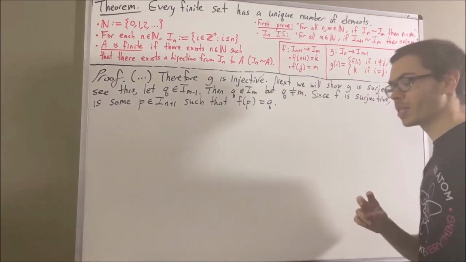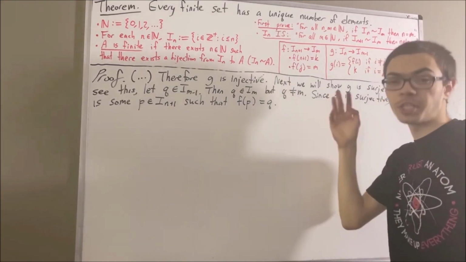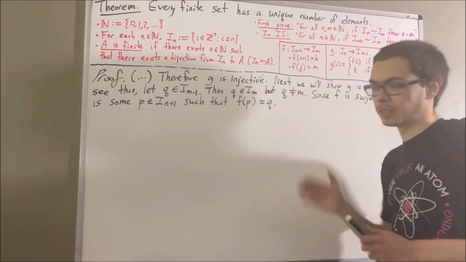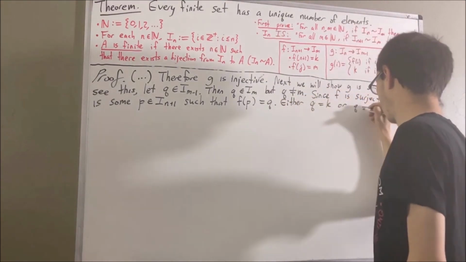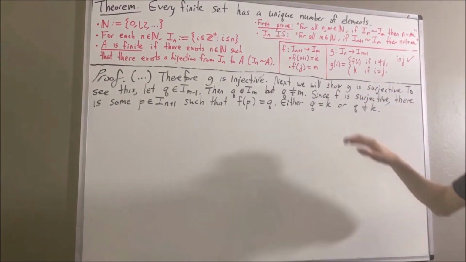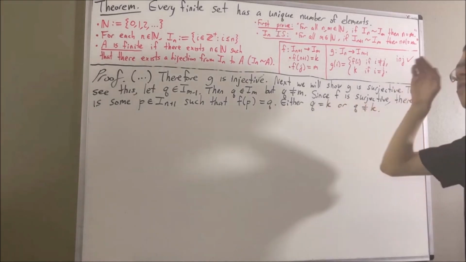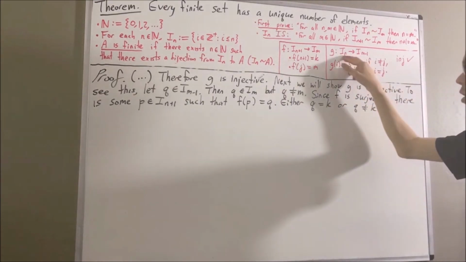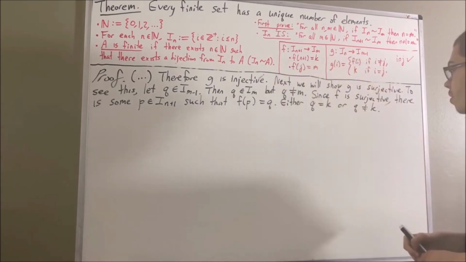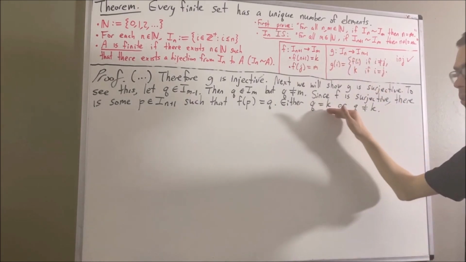Now, we're going to break this up into two cases. Either q is equal to k, or q is not equal to k. And what we're going to do is prove that in either case, there is an element t in I_n such that g of t is equal to q. Let's start with case 1, where q is equal to k.